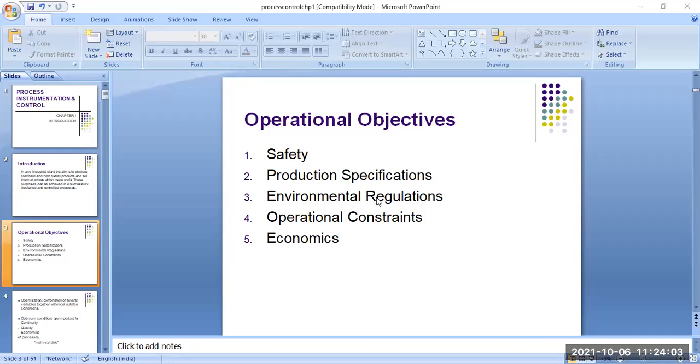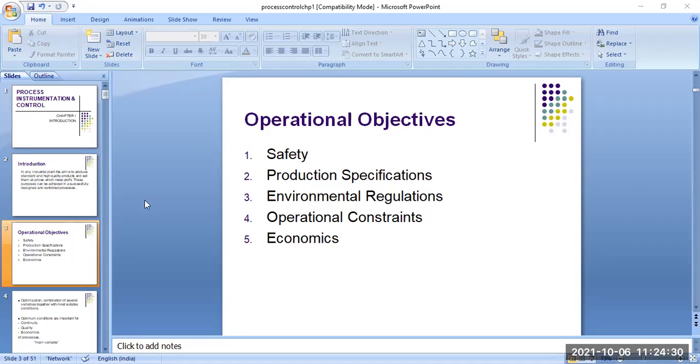These solid, liquid, and gas materials pollute the air, cause sound pollution and air pollution. So this is the environmental regulation act or rules we have to follow when designing an industry.